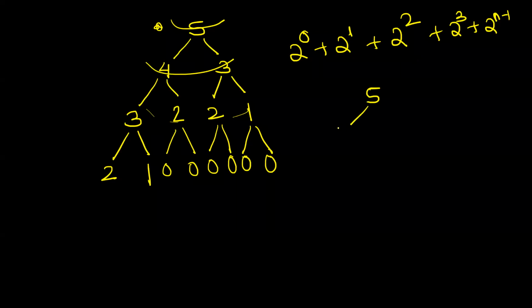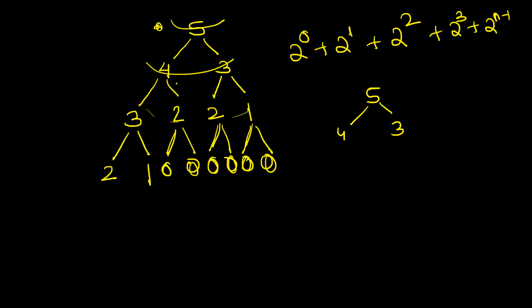For 5, you are depending on 4 and 3 now. Okay. See, there are two ways again of understanding this thing. See, 5 was depending on 4 and 3. 4 depended on 3, 2, 2, 1, something like this, right? So, what I am telling is, add some more number of function calls, right? See, this 2 is calling again 2 functions. This 2 is calling again 2 functions. This 1 is calling again 2 functions. They are not calling, agreed. But let's make them, right? Let's make them for our understanding, right?